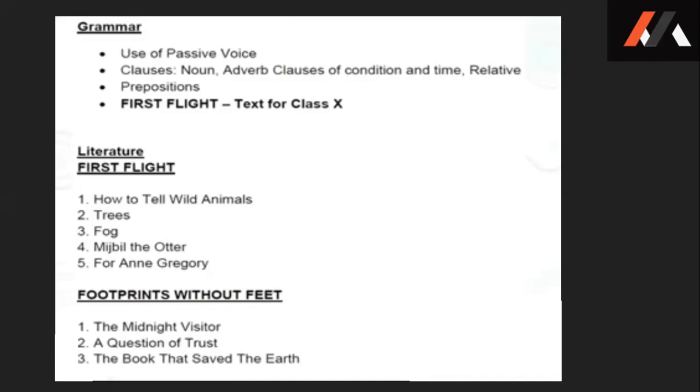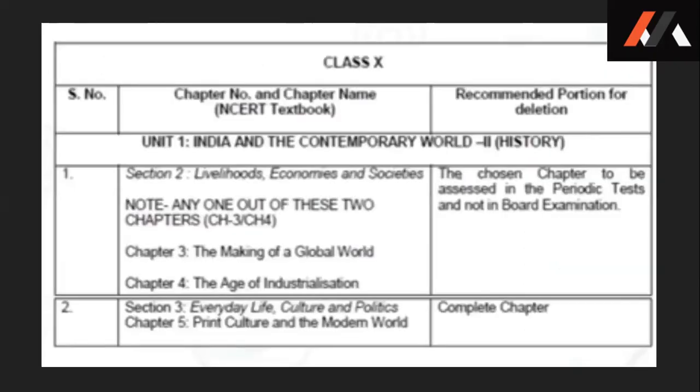Now let's go to social science. In social science, it's an important thing that Chapter 3 and Chapter 4, that is the making of the global world and the age of industrialization, are not to be tested in the board examinations. But the school can select any one of these chapters for periodic examination. So these both chapters are not there for the board exam, but it can come for your periodic exams. Print culture and the modern world has been completely deleted.